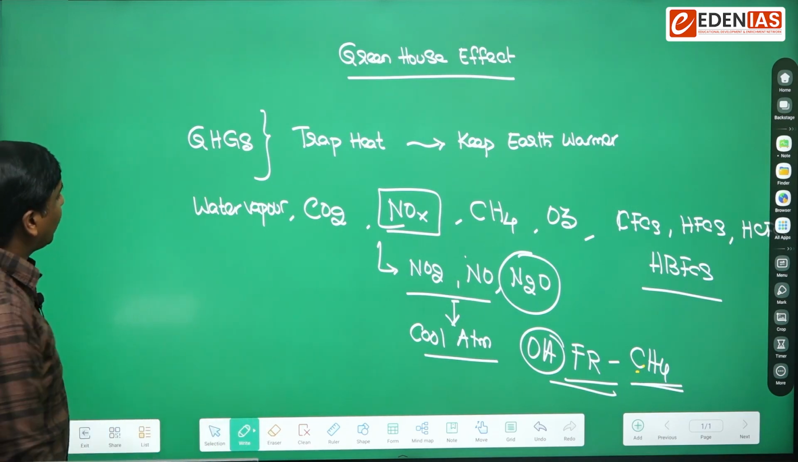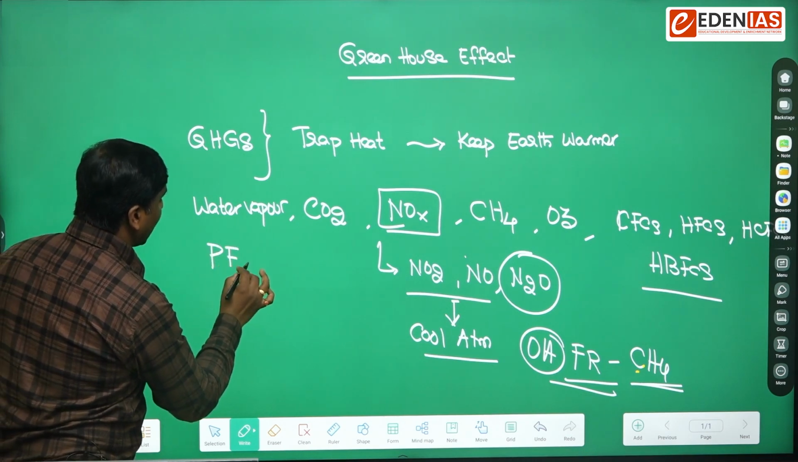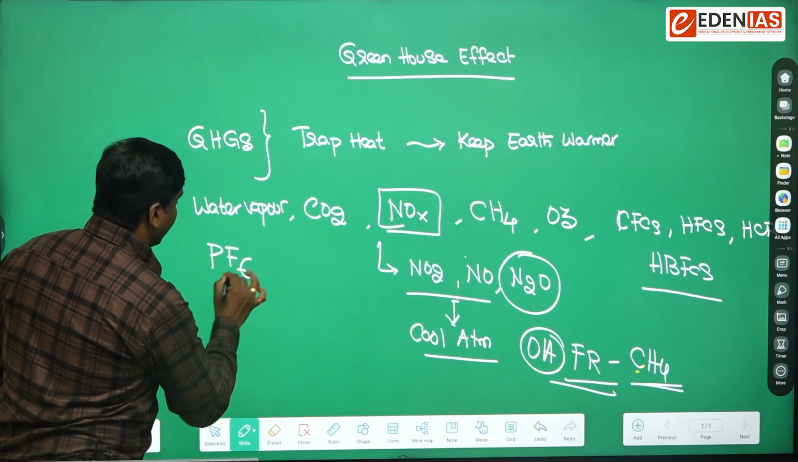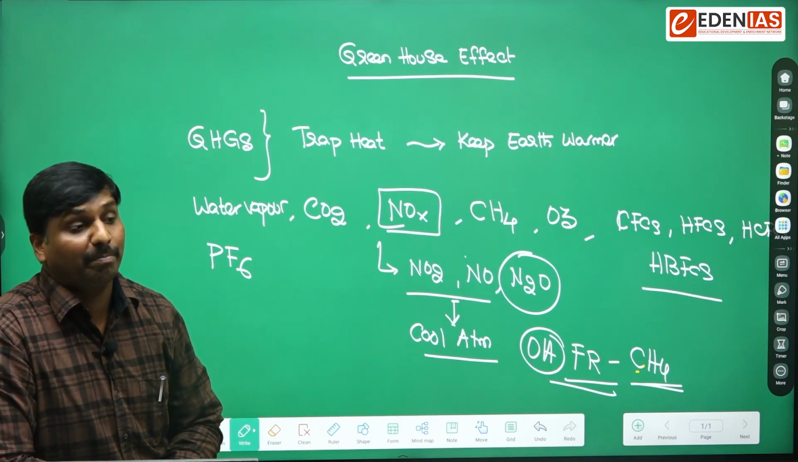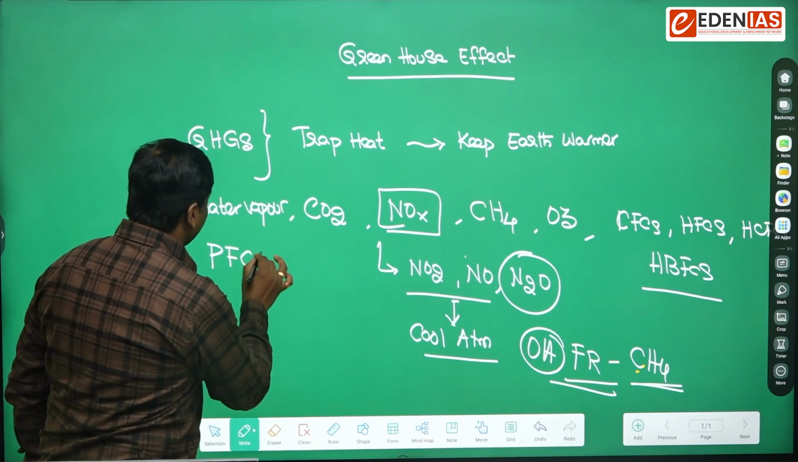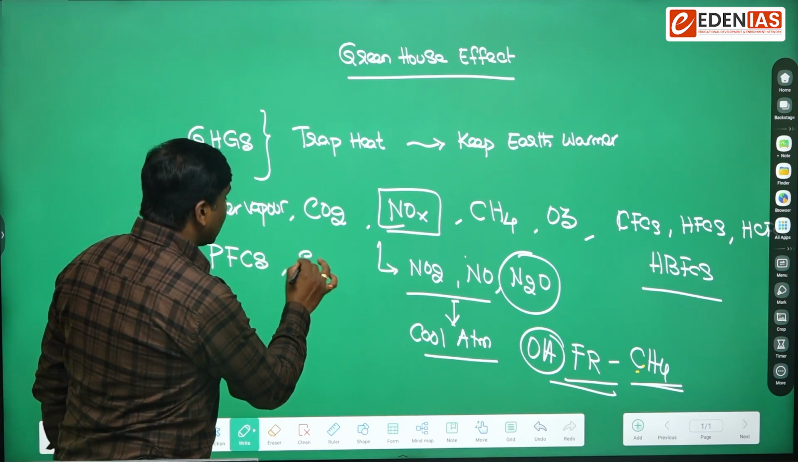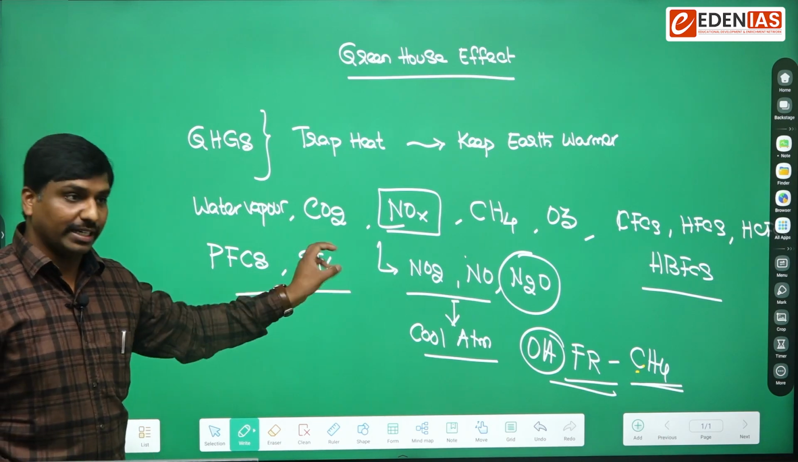Apart from this, we also have other things like perfluorocarbons, PFCs, and sulfur hexafluoride, SF6, which has six fluorine atoms.